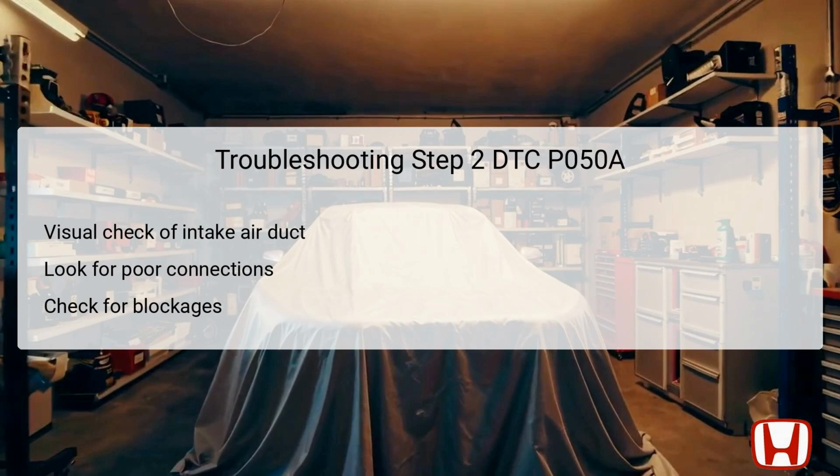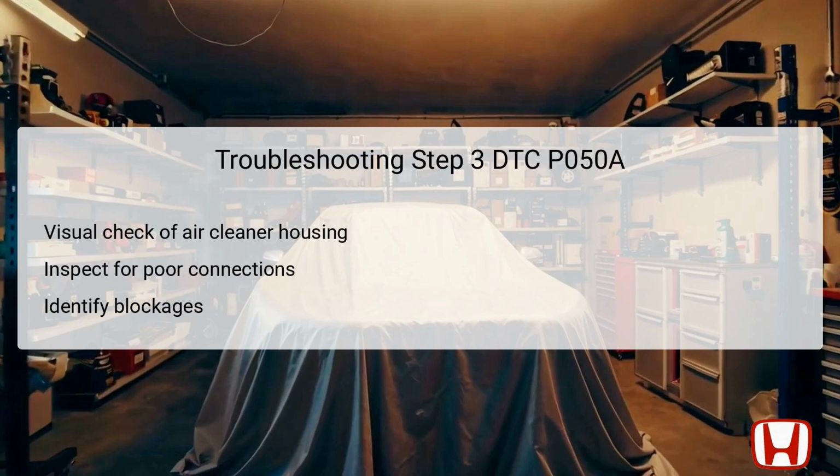Issues such as kinks, leaks, or blockages can significantly disrupt airflow, leading to the performance problem indicated by the DTC. If any irregularities are found, you should either reconnect, repair, or replace the intake air duct as necessary. Ensuring that this duct is in optimal condition is essential for facilitating efficient engine air intake, particularly during cold starts.